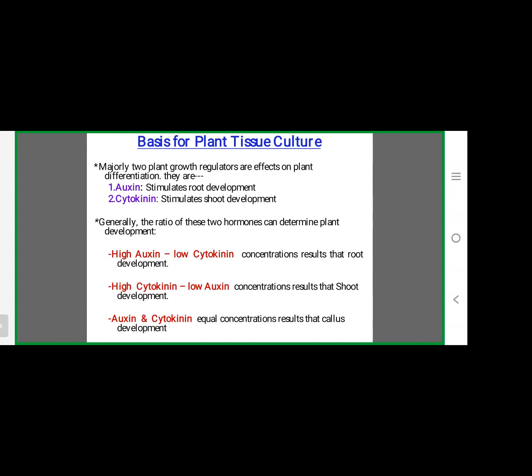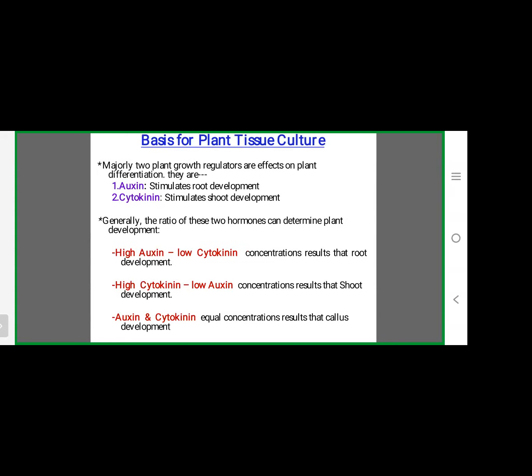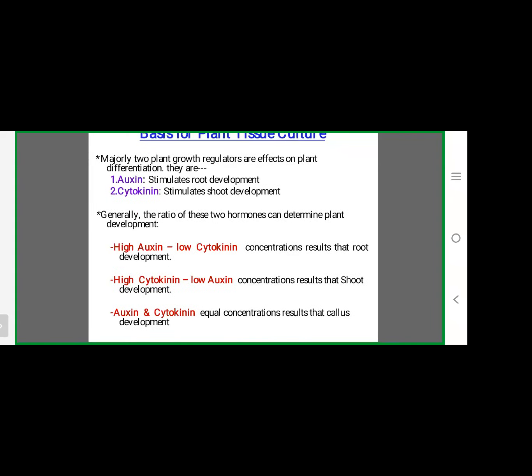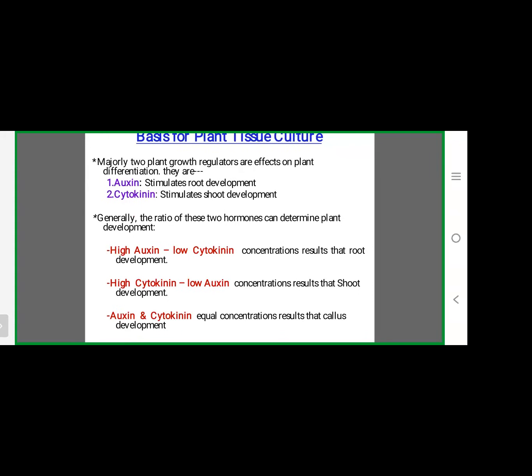Auxins and cytokinins both play a vital role in proliferation, callus formation, regeneration, root induction. For the organogenesis process, these two plant growth regulators, auxins and cytokinins, are very, very important.